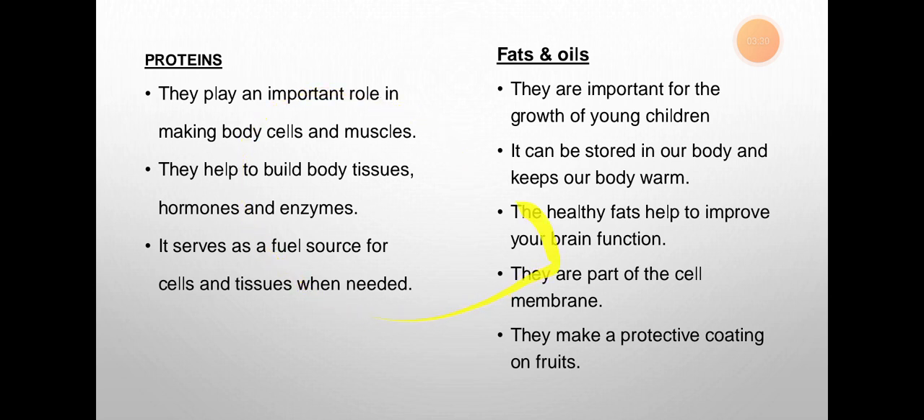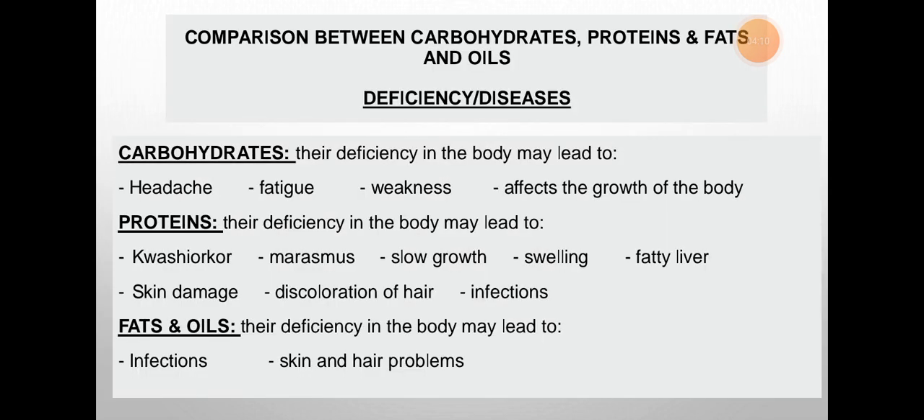Now proteins play an important role in making body cells and muscles. I told you they help us to build body tissues, hormones, enzymes, and serve as a fuel source for cells and tissues when needed. And then fats and oils are important for the growth of young children. They can be stored in the body and keep us warm. The healthy fats help improve brain function. They are part of the cell membrane. This is a new one: they are a very good source of energy, but they are also present in the cell membrane, and they make a protective coating on fruit. In the fruit, the protective outer layer is made up of fats and oils.